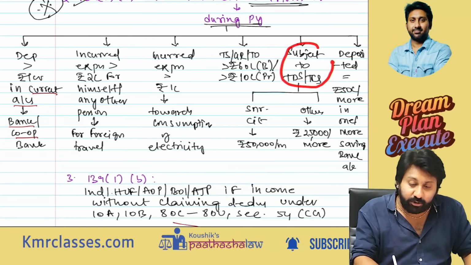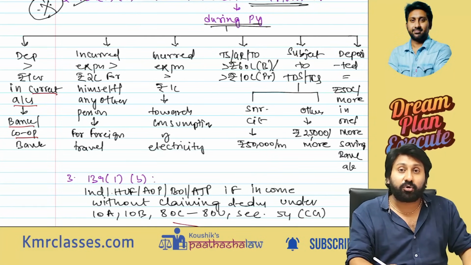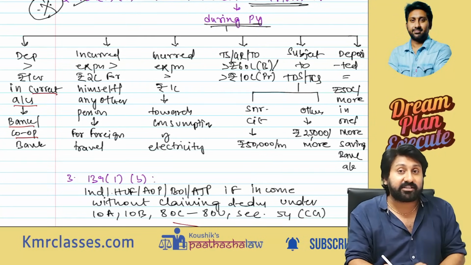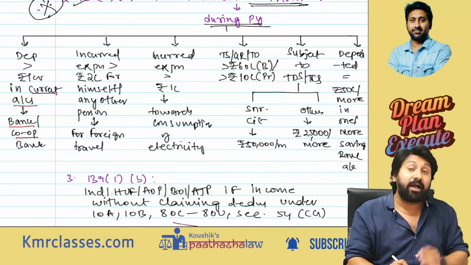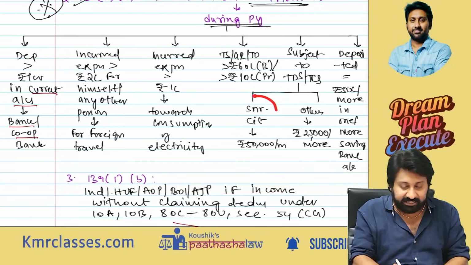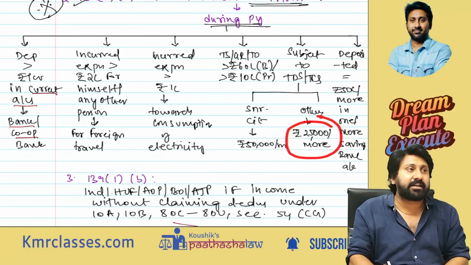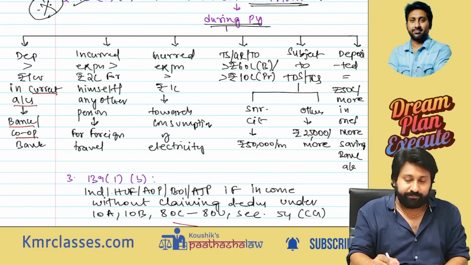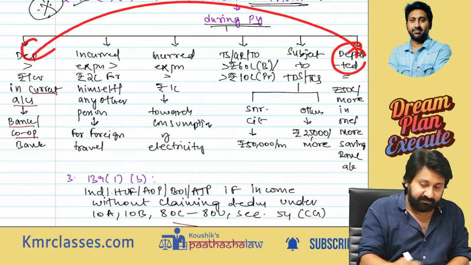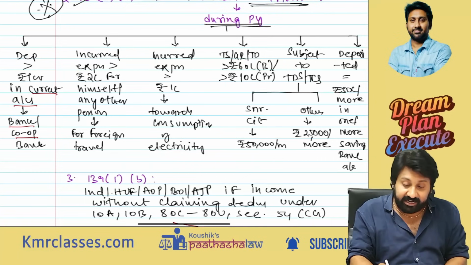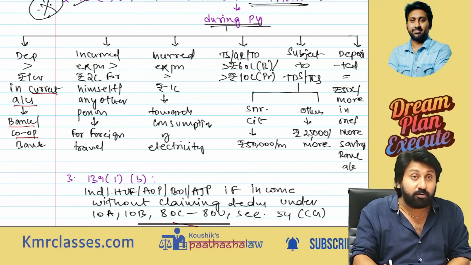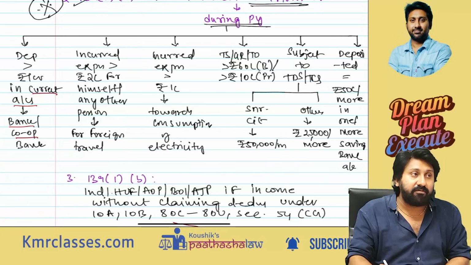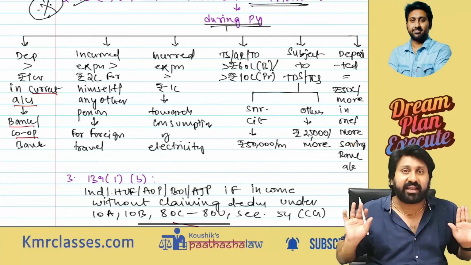You are subjected to TDS deduction. How much TDS deduction are you subjected to? 50,000 or more in case of a senior citizen. If you are a normal person, not being a senior citizen, 25,000 or more. Next, deposit. Deposit 50 lakhs or more. Here it is not more than 1 crore. 50 lakhs or more in one or more savings bank accounts. Everything is aggregate amounts.